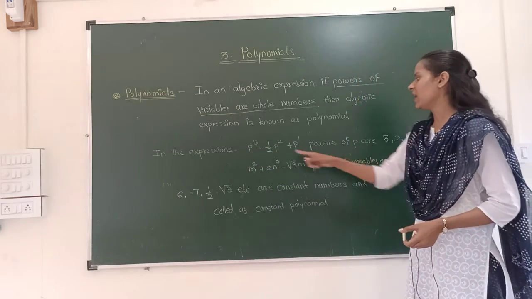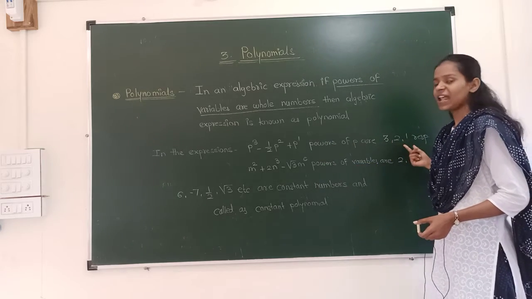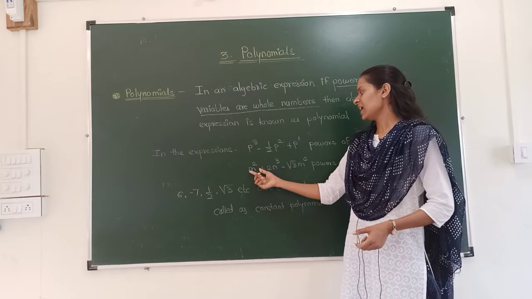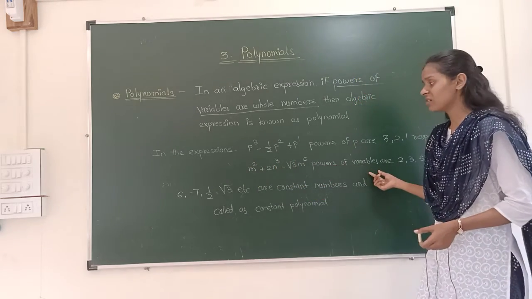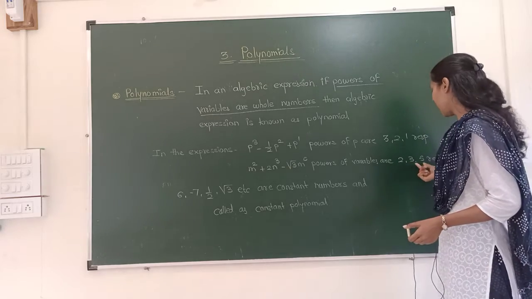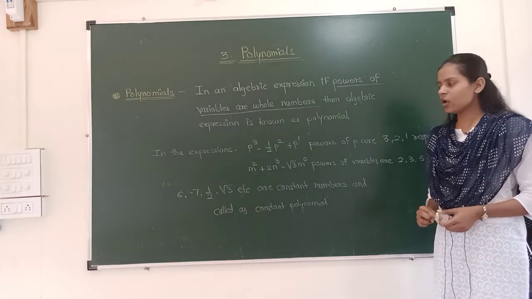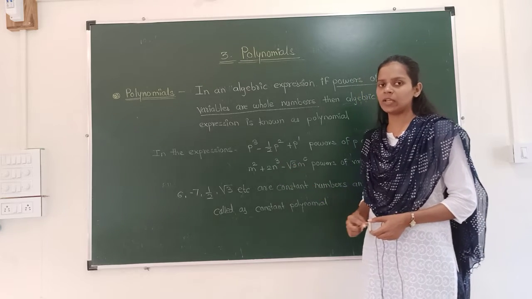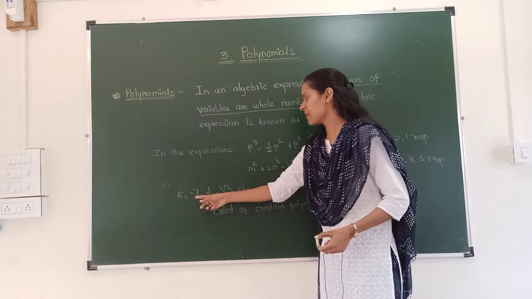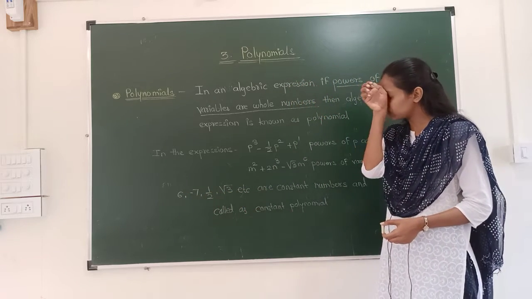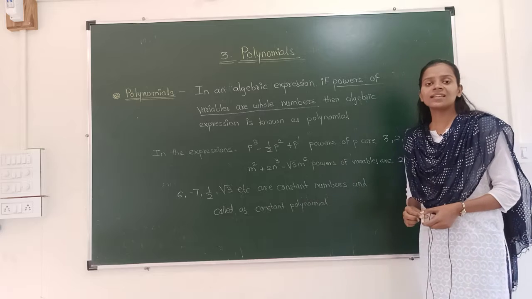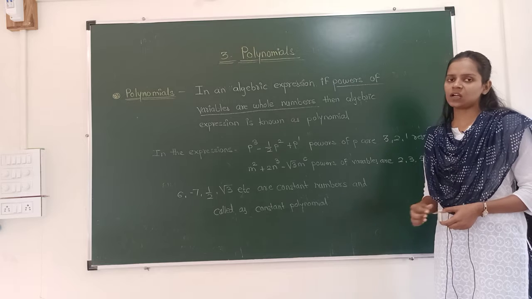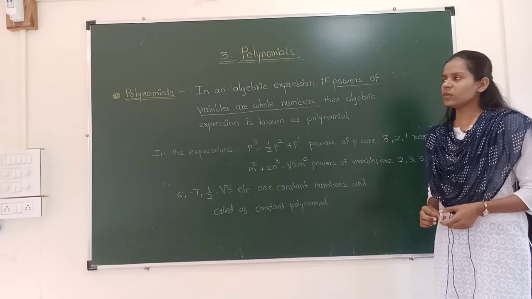Here the powers of p are 3, 2 and 1 respectively, and 3, 2, 1 are whole numbers, therefore this expression is a polynomial. In the second expression, 2, 3 and 5 are the powers of variables m and n. These are whole numbers, therefore the second algebraic expression is also a polynomial. Now 6, minus 7, 1 half, under root of 3 etc. are constant numbers, therefore such constant numbers are called constant polynomials.